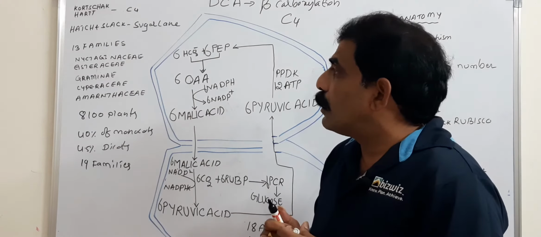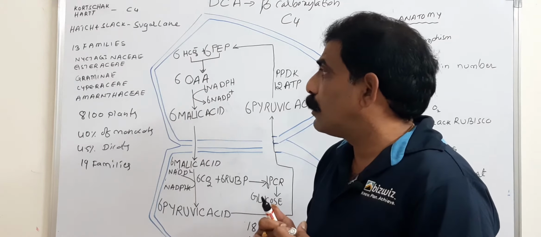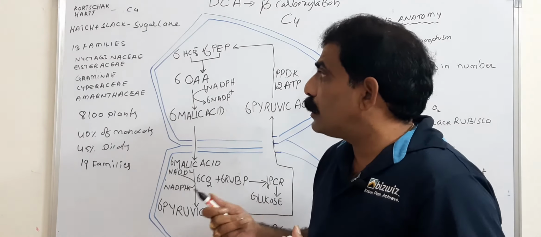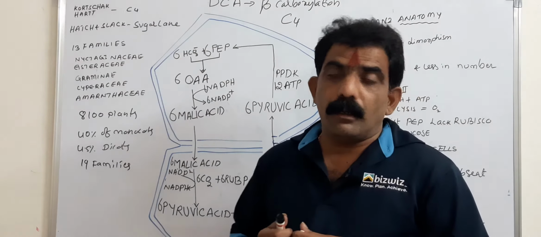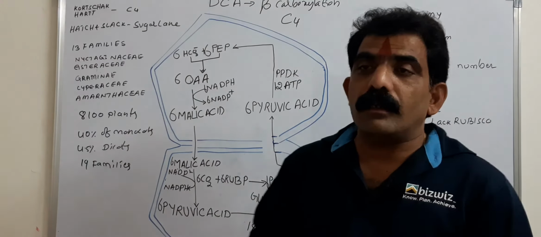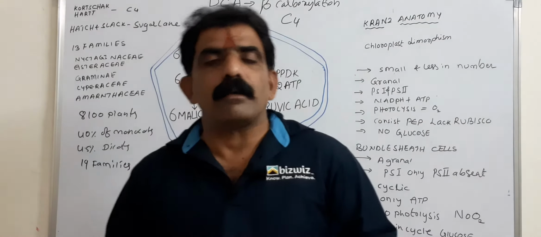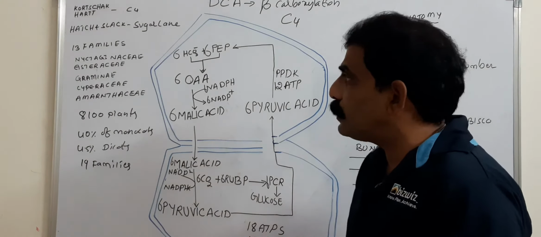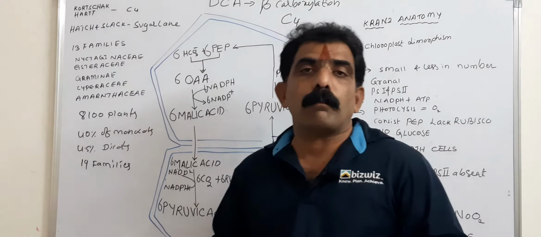Later, Marshall David Hatch and Charles Roger Slack, simply called Hatch and Slack, discovered the C4 pathway in sugar cane. So, sugar cane is a plant in which Hatch and Slack discovered the C4 pathway.